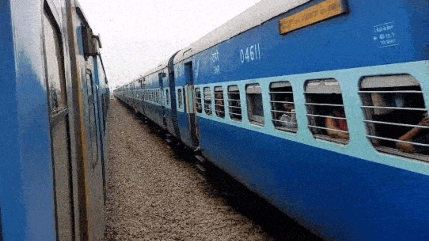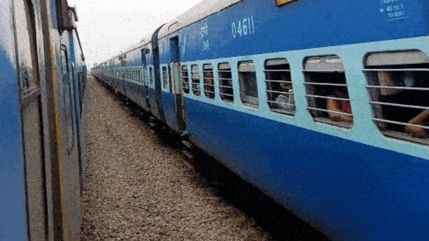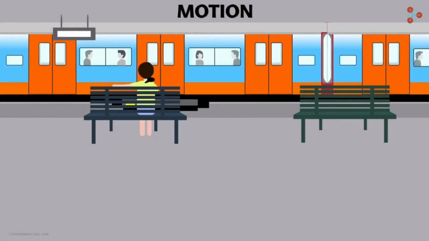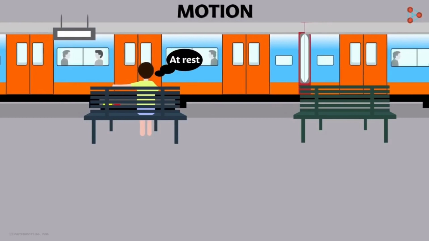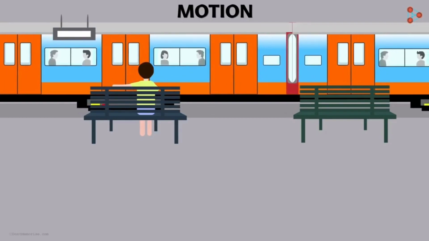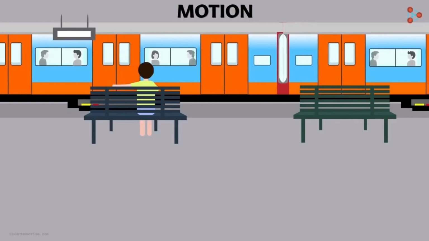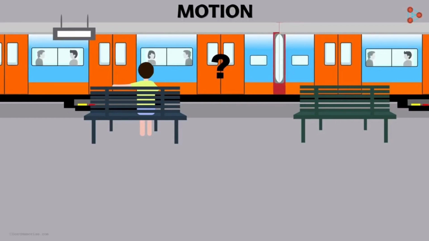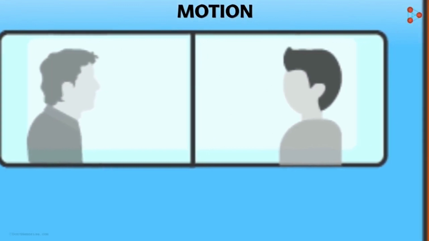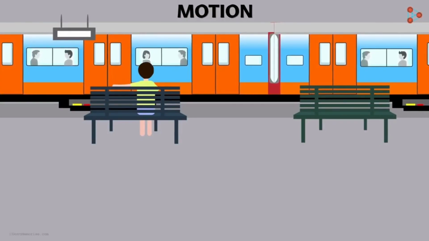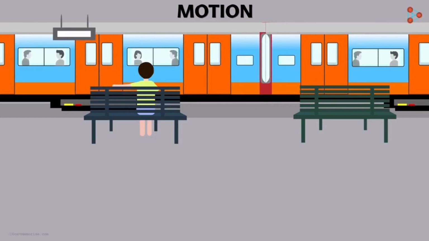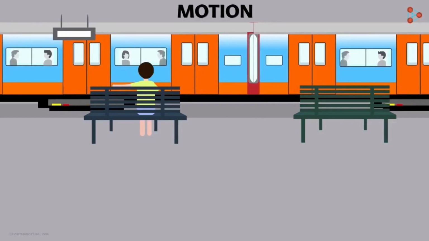Children, watch this example. Standing on a platform, watching the train pass by, you are at rest. For you, both the train as well as the passengers sitting inside are in motion. But will the people sitting inside the train say the same about the other passengers in the train? For a person sitting inside, the people in the train are not moving. They are at rest. So for the observer at rest on the platform, the people inside the train are moving, but for the person sitting inside, they are at rest.